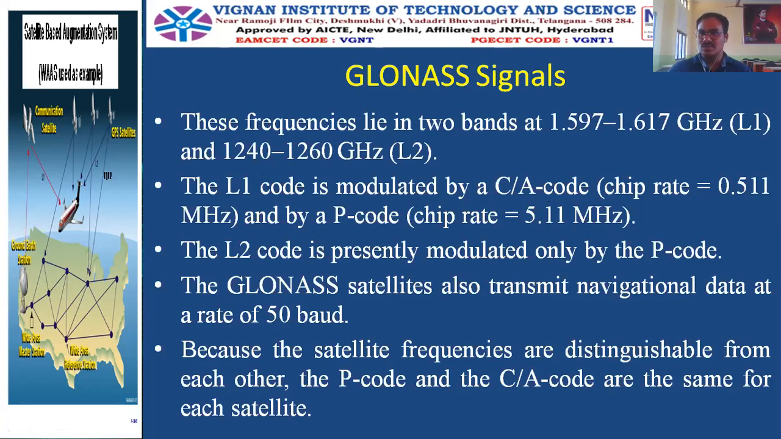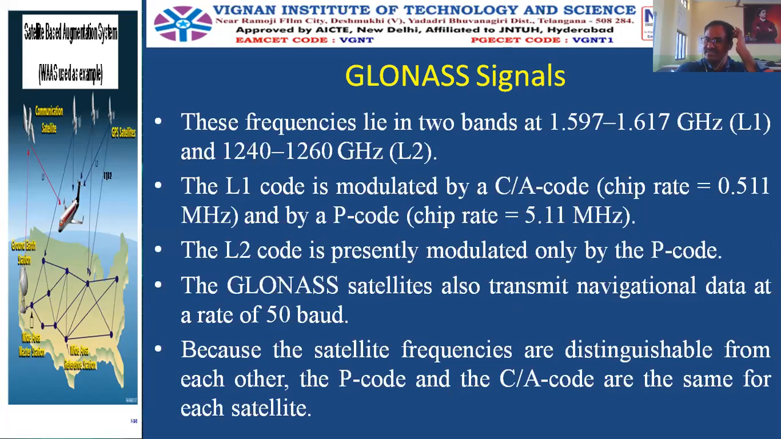So these numerics you have to remember. And the L2 code is modulated only by the P code. L1 by C/A code and P code both, but the L2 carrier only by the P code. GLONASS satellites also transmit the navigational data at a rate of 50 baud. This data transmission rate of GPS and GLONASS is the same, that is 50 baud.